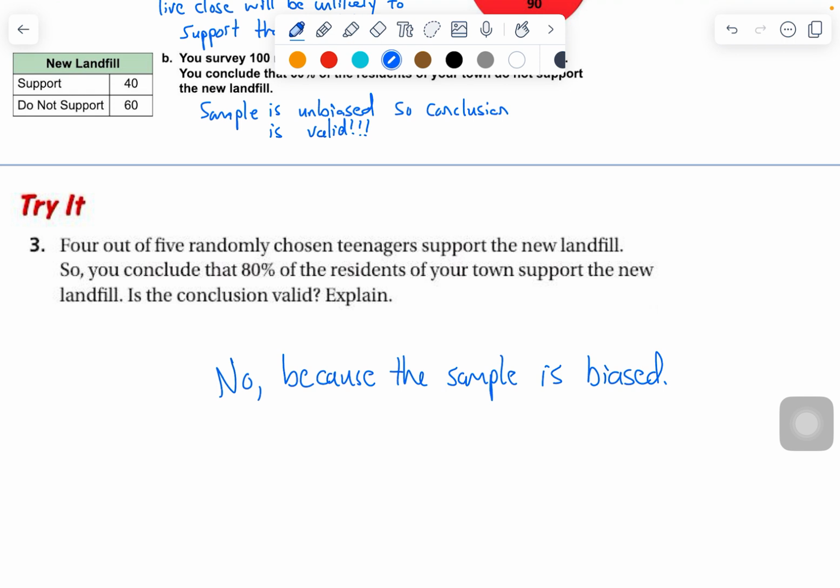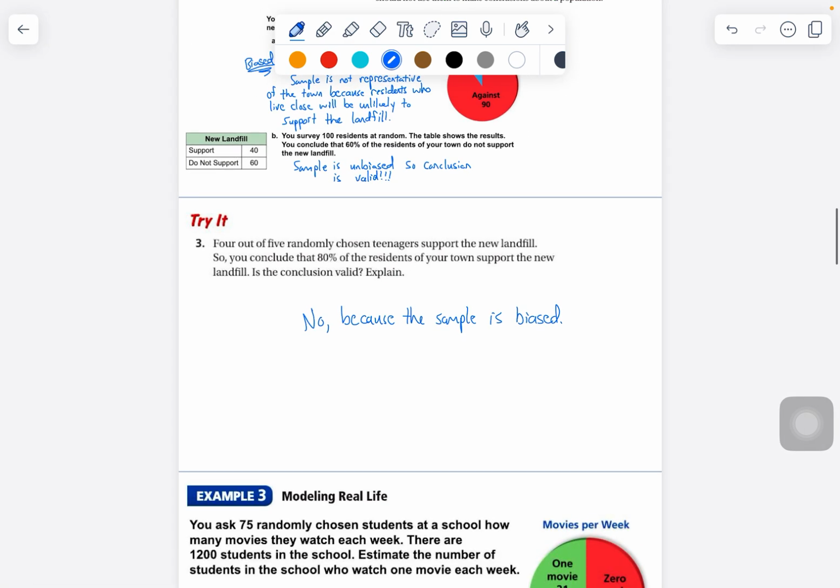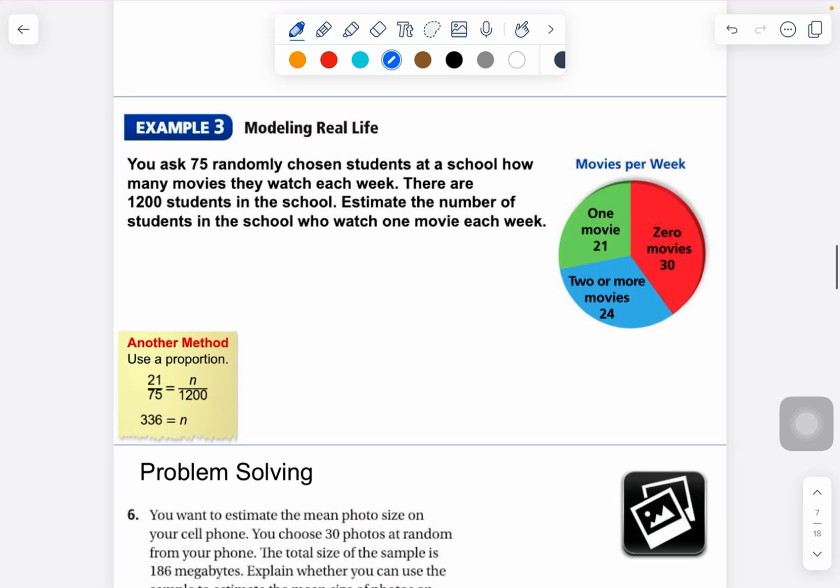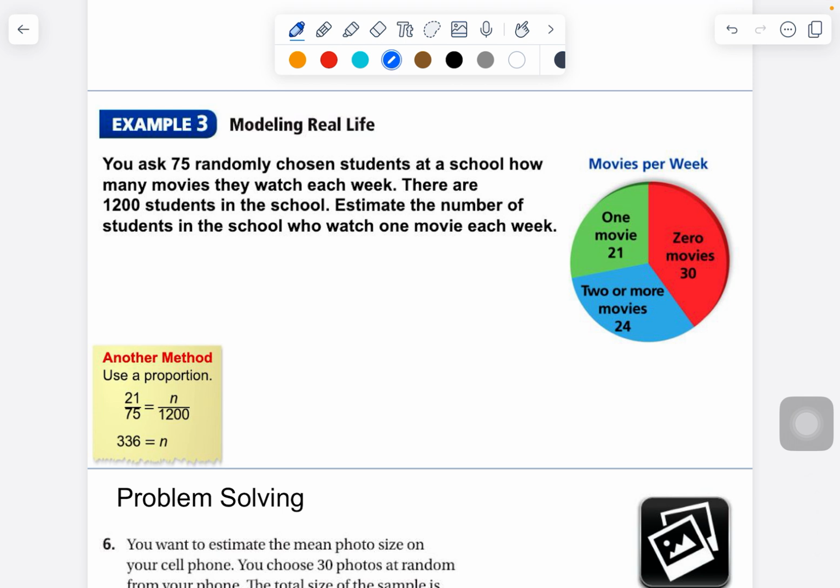And I would probably also say that it's not large enough, because there's only 4 out of 5 randomly chosen teenagers. 5 teenagers is not going to be big enough. We're on to example 3 down here.